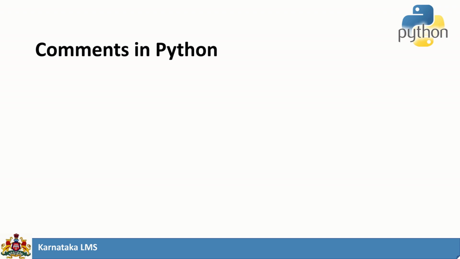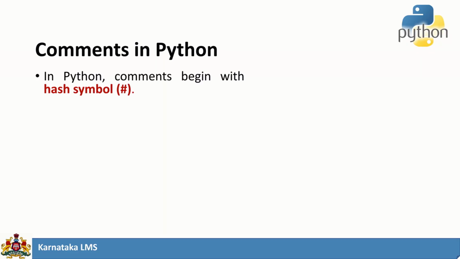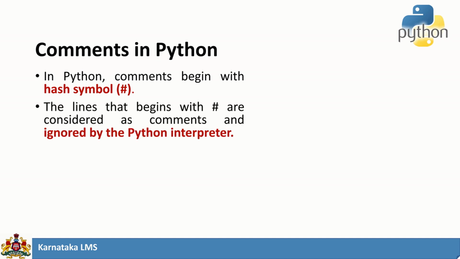When we say comments, comment lines are not executed by the compiler. Comments are used for documentation purposes. It is just going to add some clarity or some explanation about the code. In Python, we use the hash symbol for a comment. If a line starts with the hash, then it is considered a single line comment. So the Python interpreter will ignore this particular line if it starts with hash.